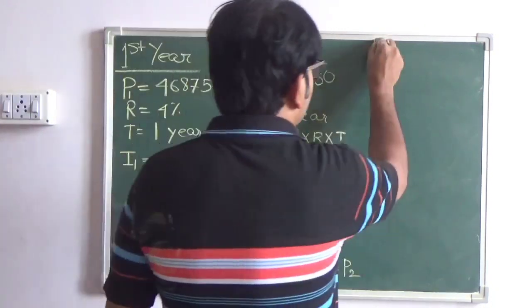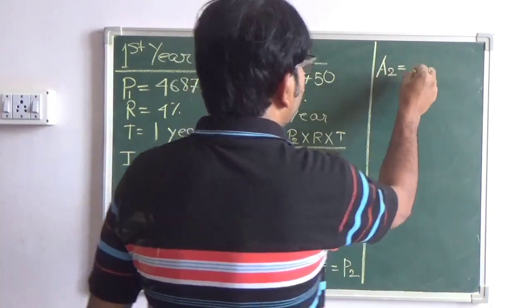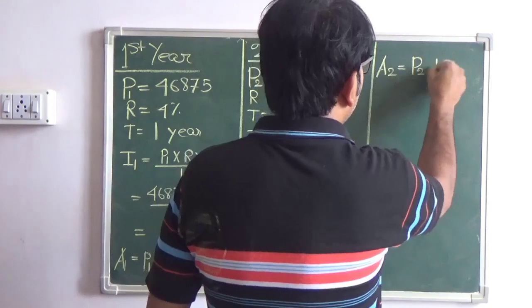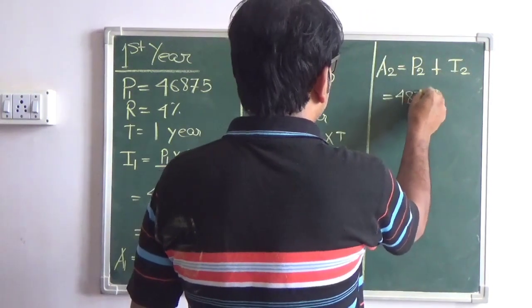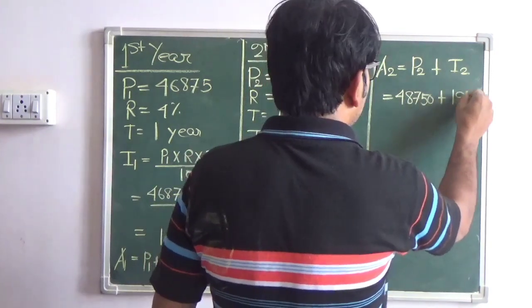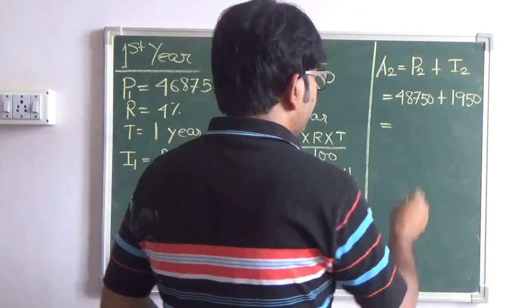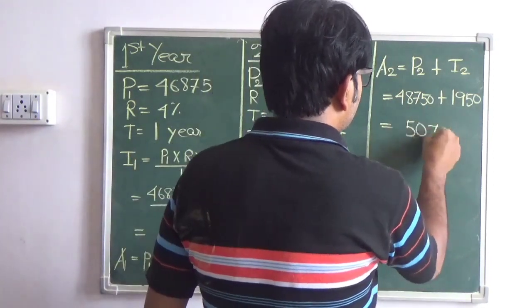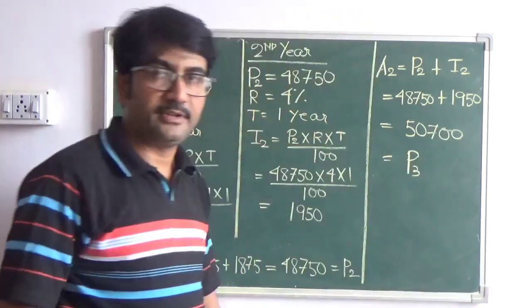So what will be the amount if we take it as A2? A2 is P2 plus I2. Now what is P2? 48750 plus 1950. So that's 50700, and let us give it the name P3, right?